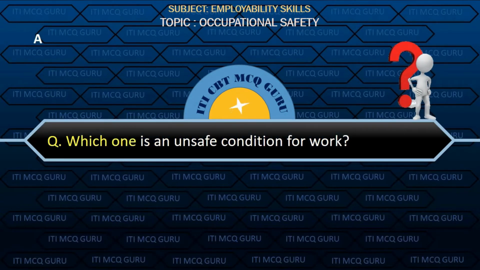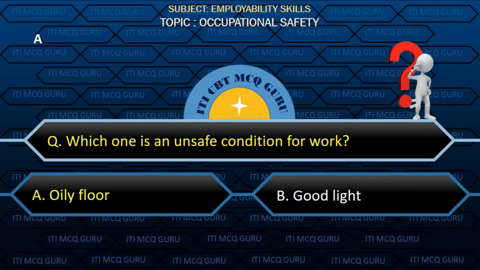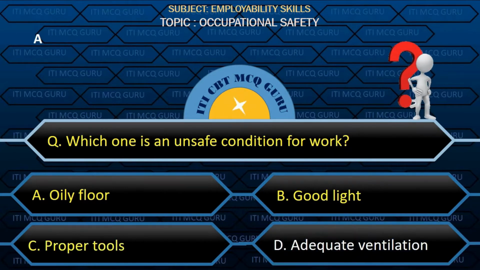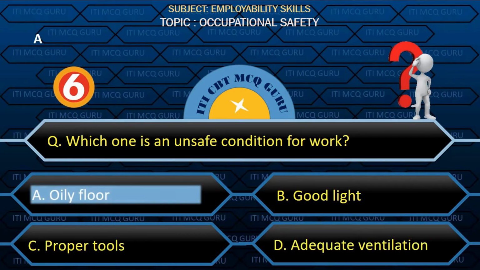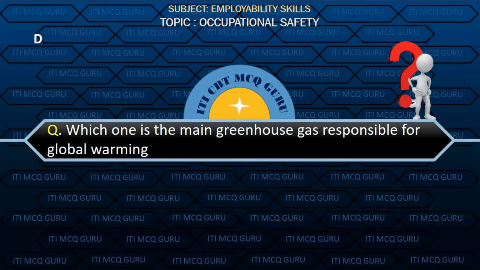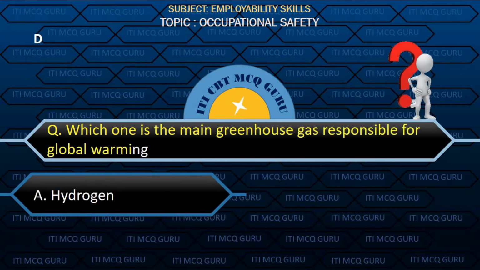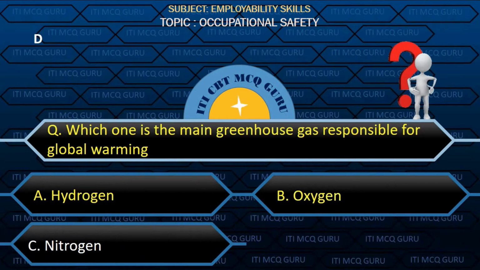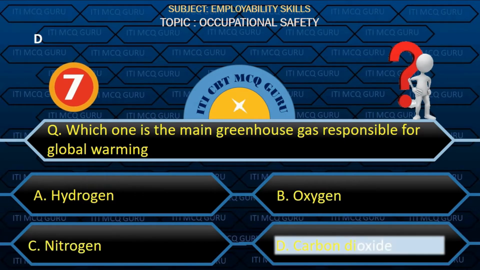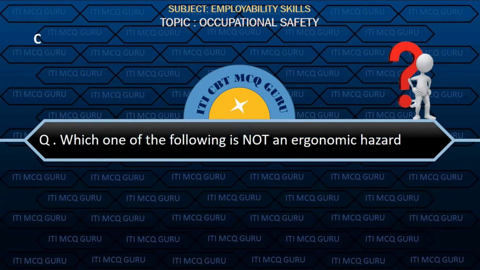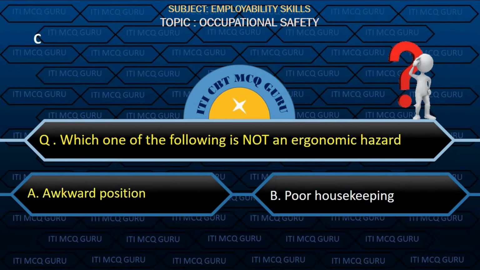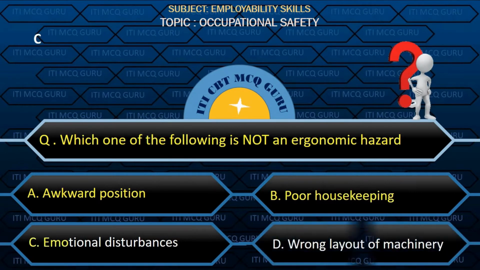Which one is an unsafe condition for work? Option A, oily floor. Which one is the main greenhouse gas responsible for global warming? Option D, carbon dioxide. Which one of the following is not an ergonomic hazard? Option C, emotional disturbances.